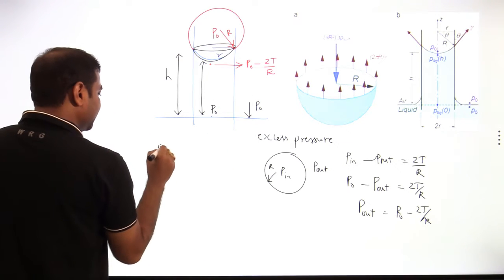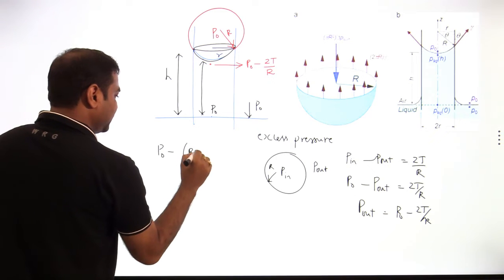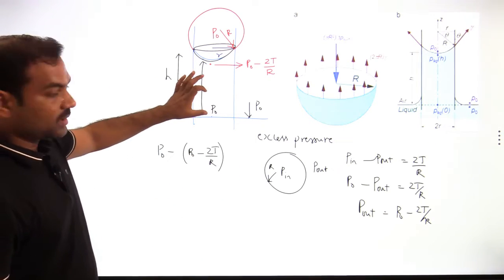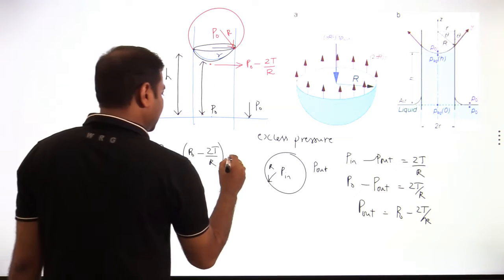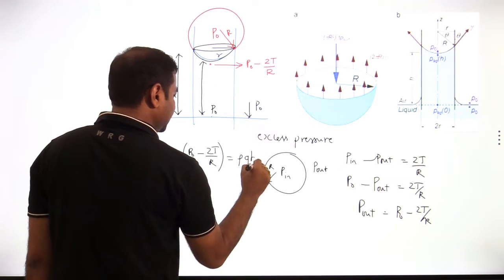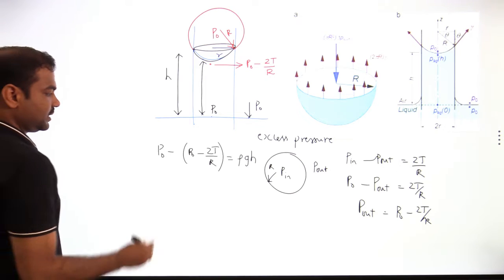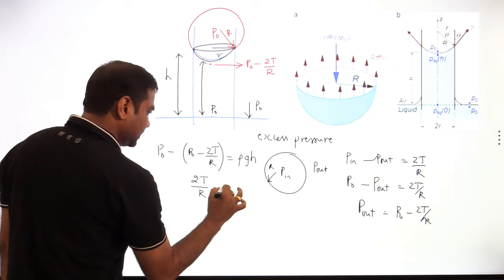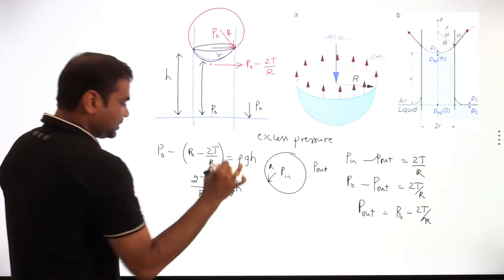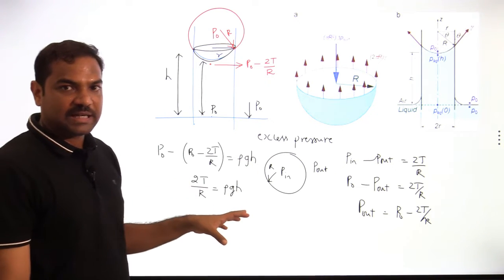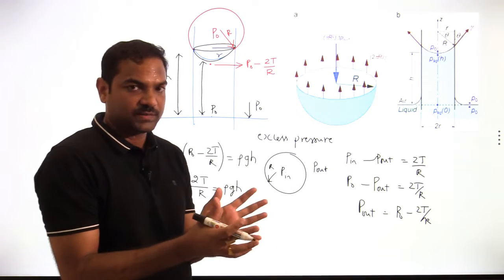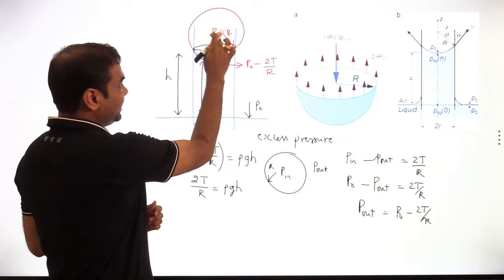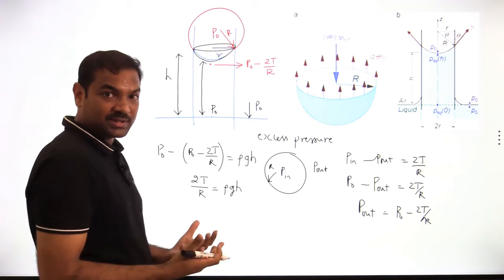So I can write P naught minus the lower pressure, P naught minus 2T by R, which should be equal to rho g H. Then P naught goes off, and I can write 2T by R is equal to rho g H. Most students will have the doubt about what R is: the radius of the drop, whatever we imagined.